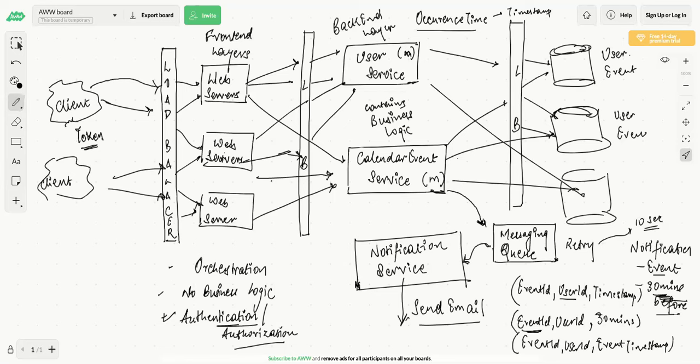Is it one LB endpoint for all the internal microservices? No, you'll have different LB endpoints. You will have a different load balancer for different microservices. For each microservice, you have to have a different load balancer. Yes, we are following the microservice architecture here. I think I've answered all the questions.